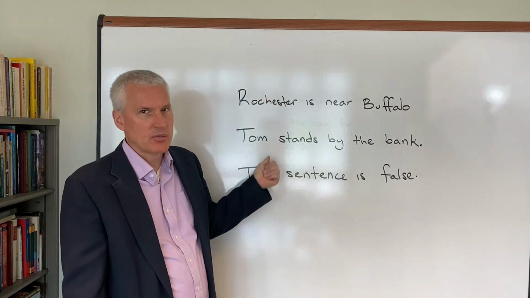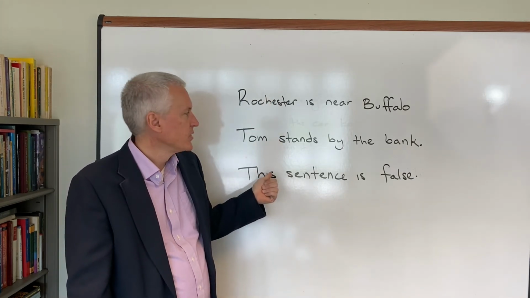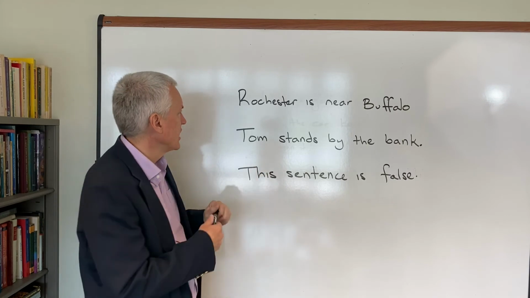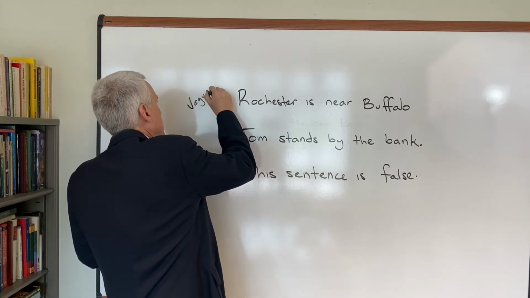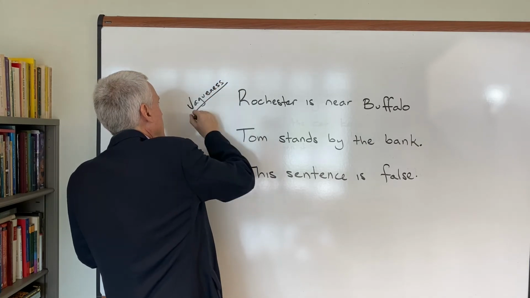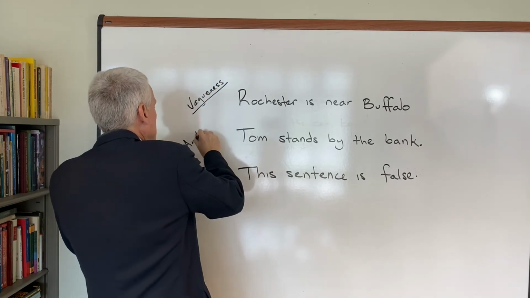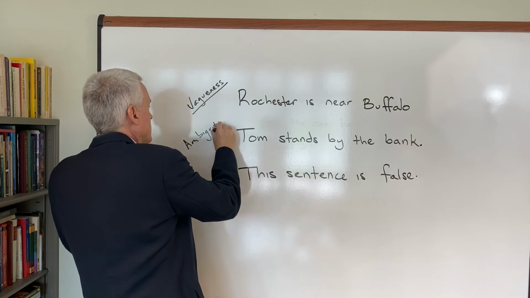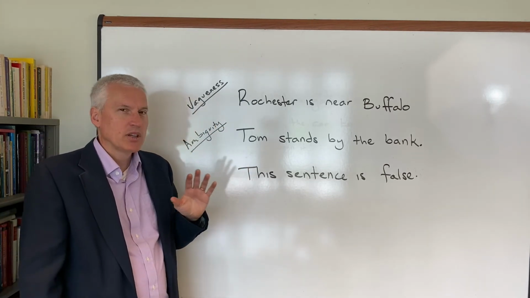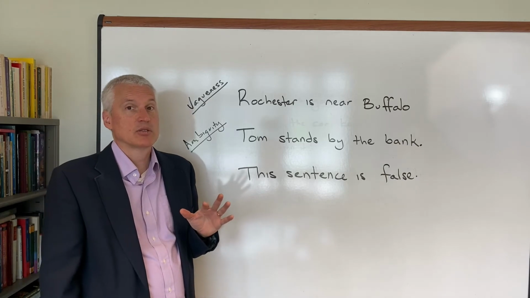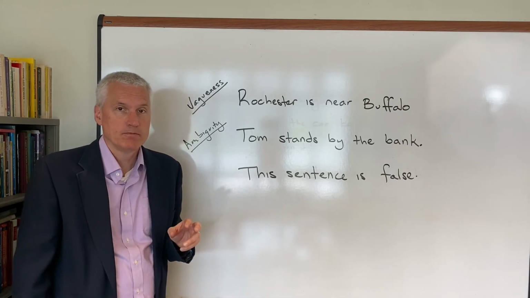What bothers us about these three things? What really bothers us is, in the case, as we said, of vagueness, in the case of ambiguity, what bothers us is that we can't quite tell when the sentence is true or false in a precise way.